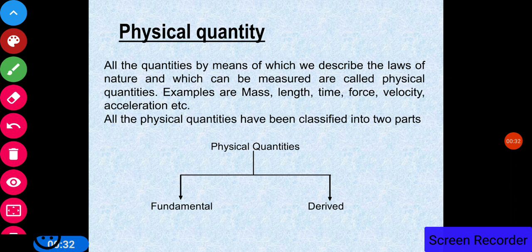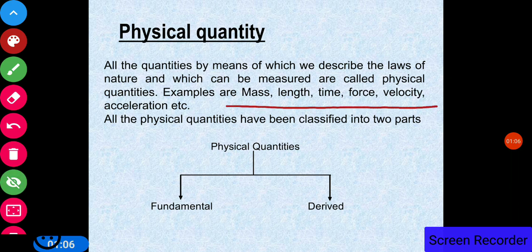Now, physical quantity, as you know, that you measure the different quantities just like you can measure the mass of any object, you can measure the length of any object, time, force, velocities. There are many quantities which you can measure. So the quantities by means of which we describe the laws of nature and also which can be measured are called the physical quantities.